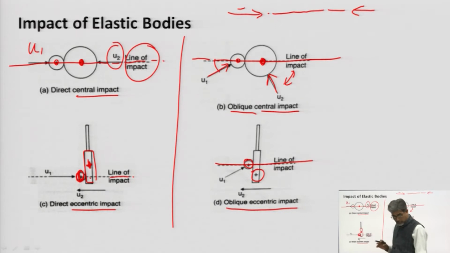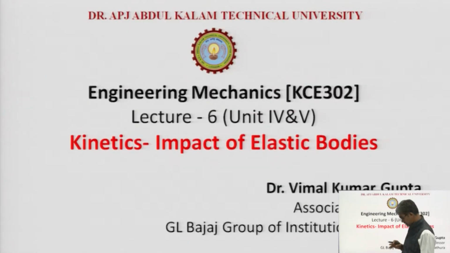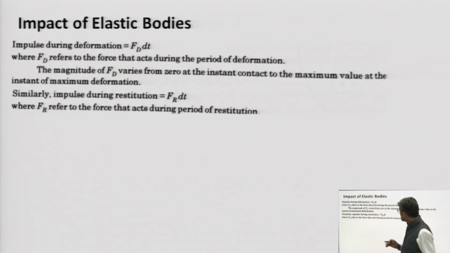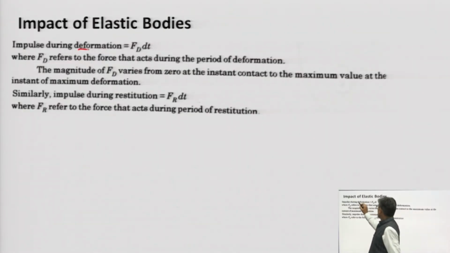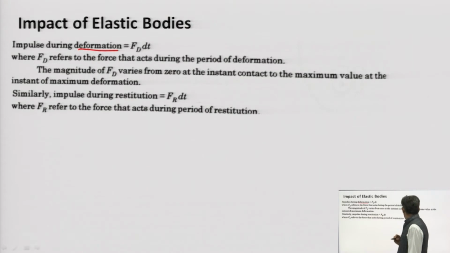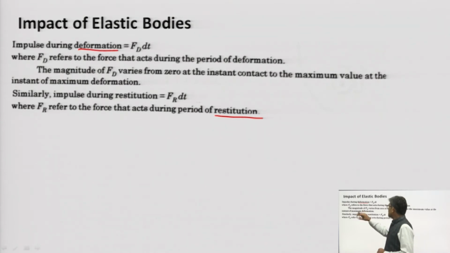So there are two processes: the first is deformation, where the body deforms, and the second is restitution. During both processes there is a change of impulse.